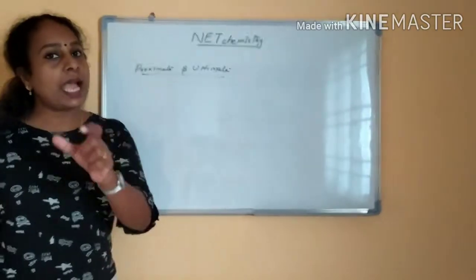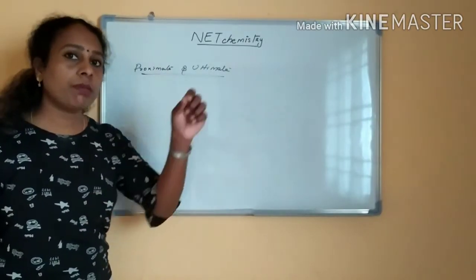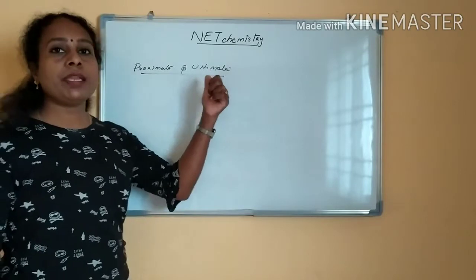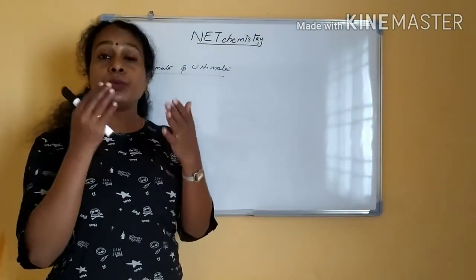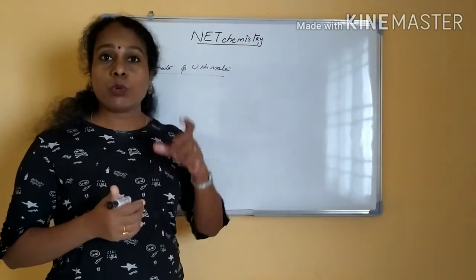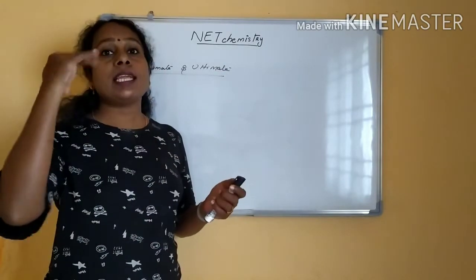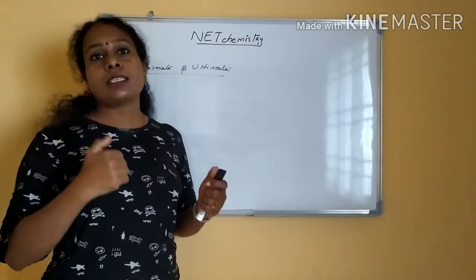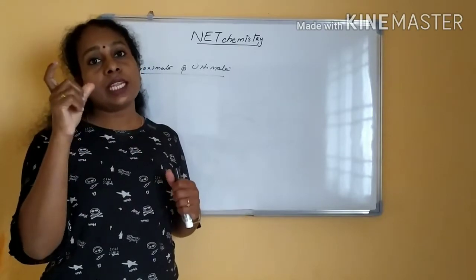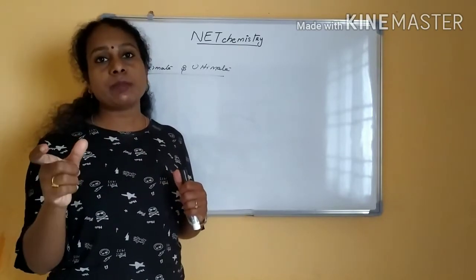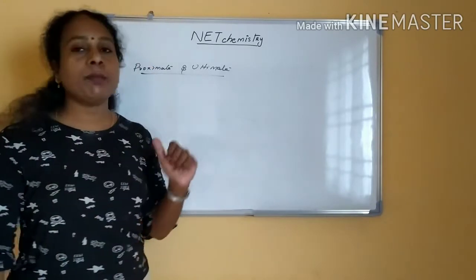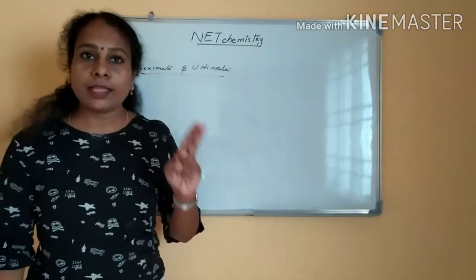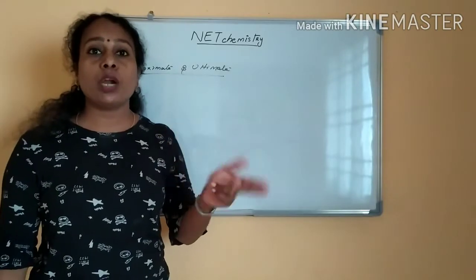All those things, direct samples we will be taking and putting. But ultimate analysis is not like that. In ultimate analysis, all the samples will be extracted and it is a quantitative analysis. Advanced instruments are used to find what elements are present and how much quantity of each is present. That is what we analyze in ultimate analysis. This is another important question related to coal analysis.